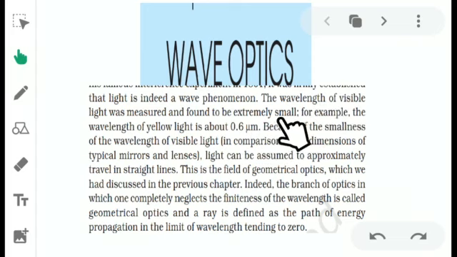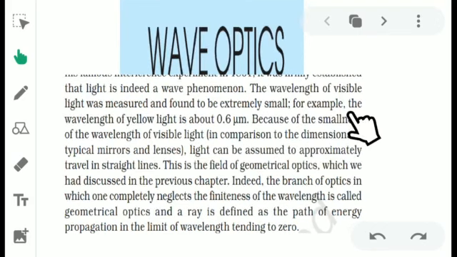There is a basic concept for waves: a wave bends around an object only when the size of the object is comparable to the wavelength of that wave. When you consider the dimensions of lenses and mirrors, the wavelength of light is very small.